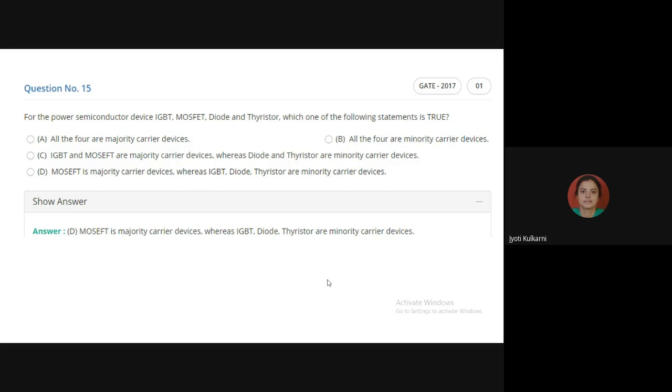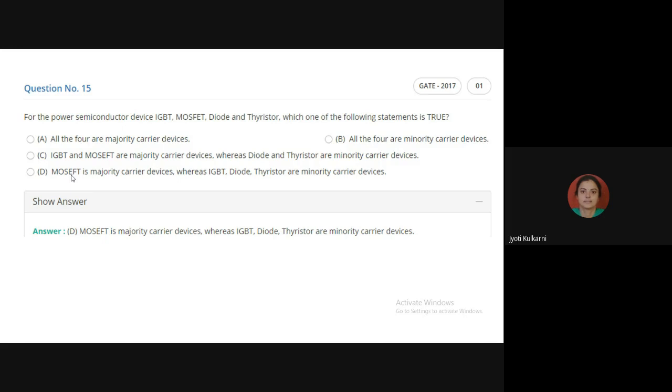Basically, MOSFET belongs to the transistor family, and IGBT also belongs to the transistor family. But in MOSFET, minority carriers are not playing any role because it is a field effect transistor, a unipolar transistor.